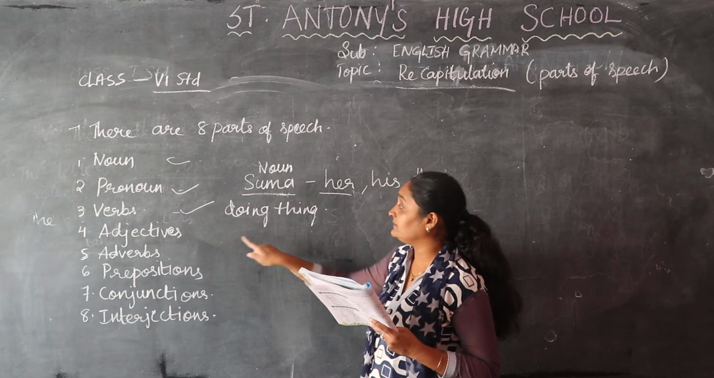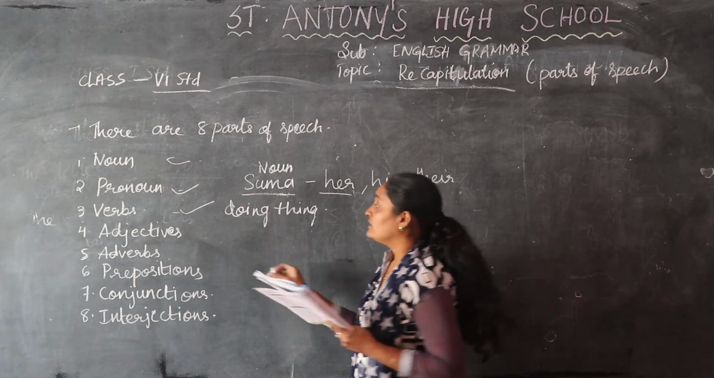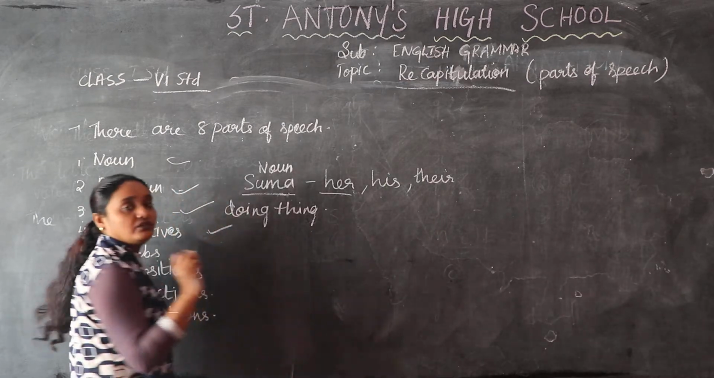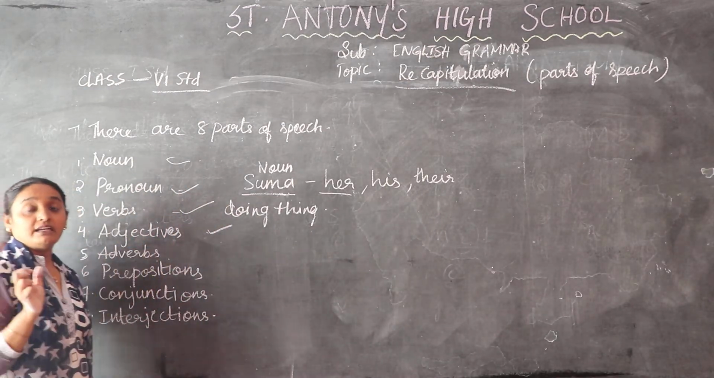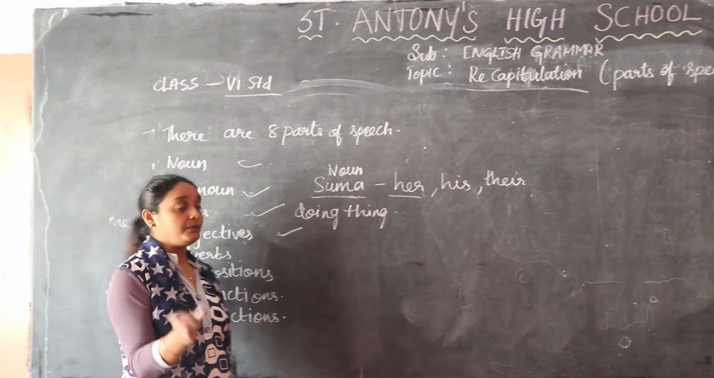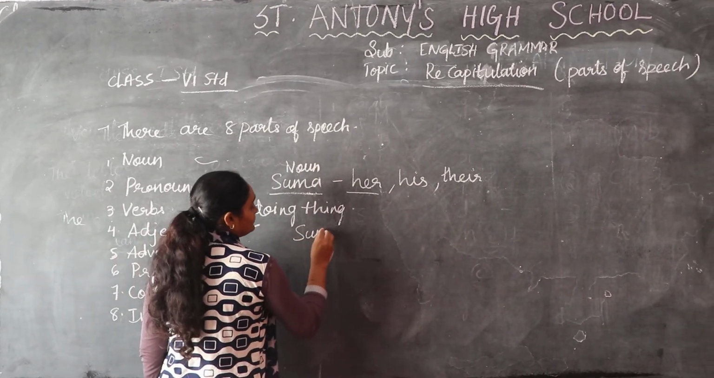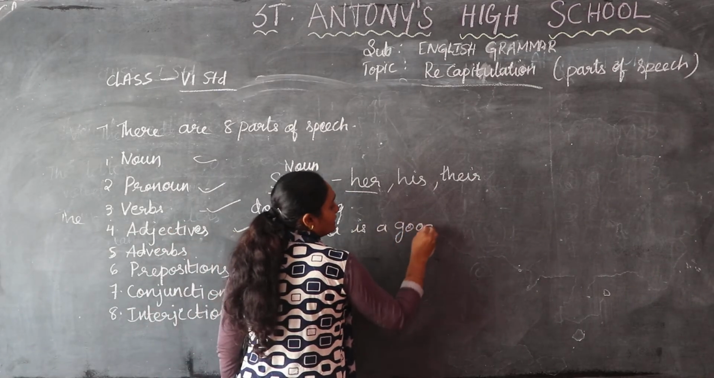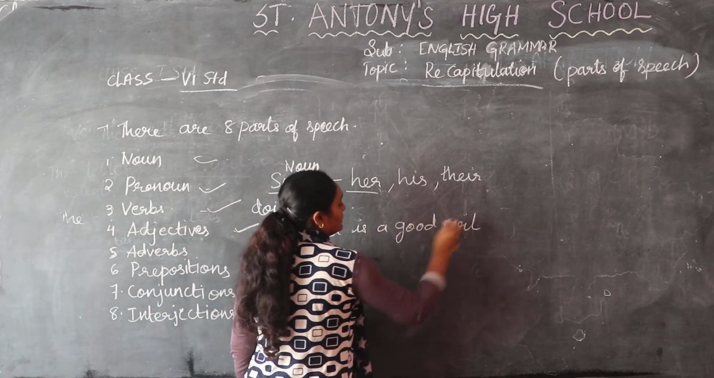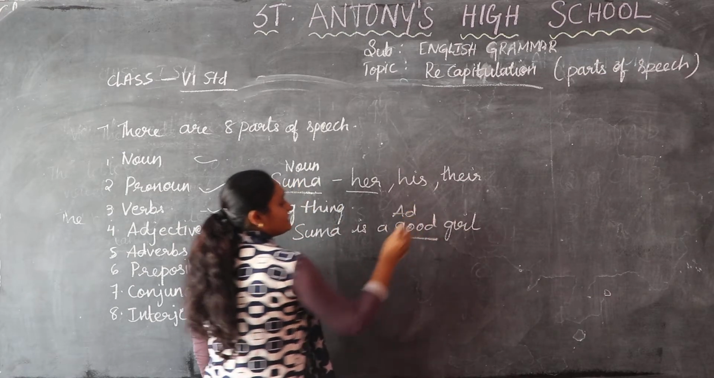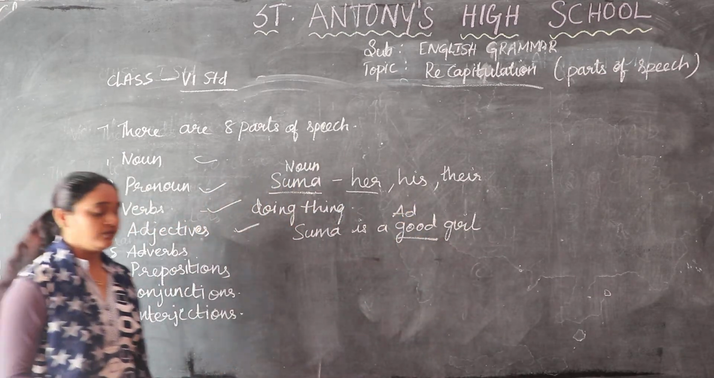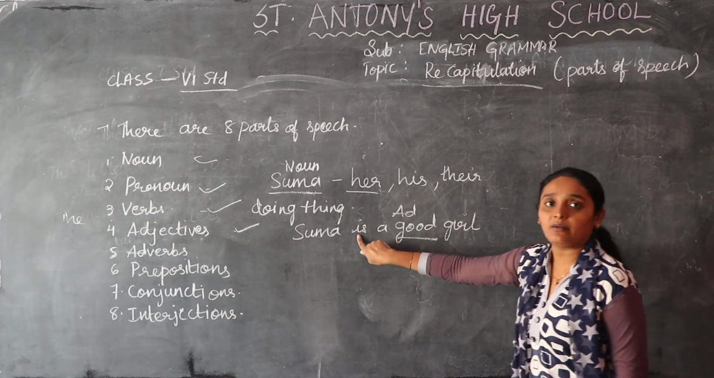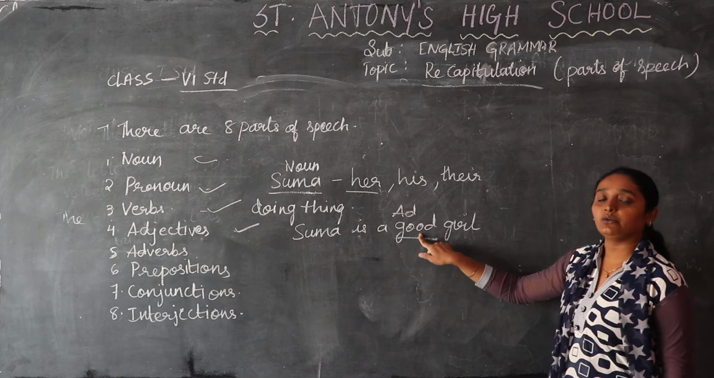So how will you write adjective meaning? Suma is a good girl. You should give some meaning for that. Adjective is always telling you the meaning. So how will you write? Suma is a good girl. Good girl. So this is adjective. Good is adjective for you. Here we are telling about Suma. Suma is a good girl.